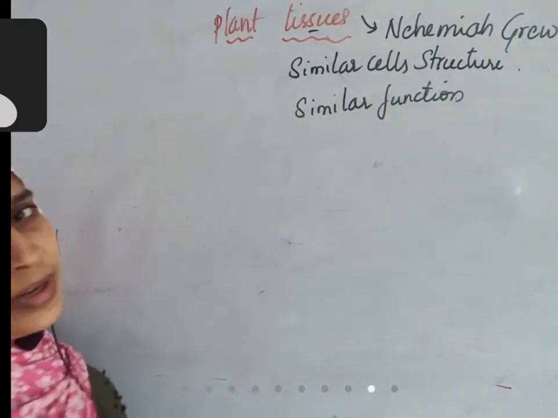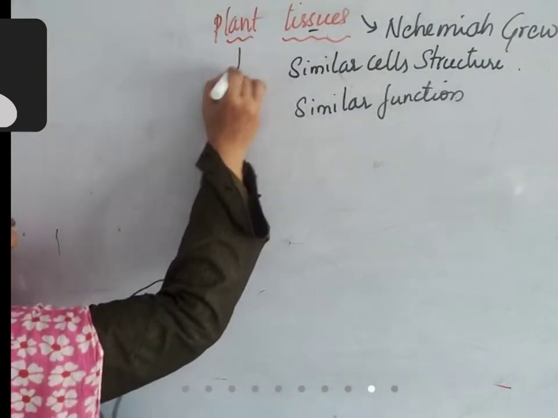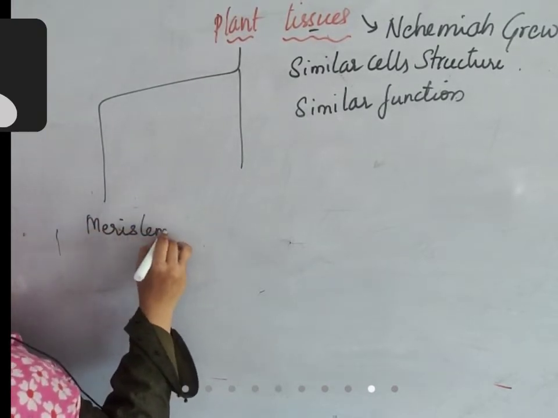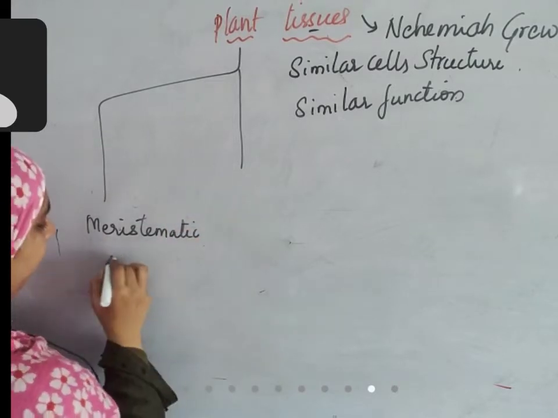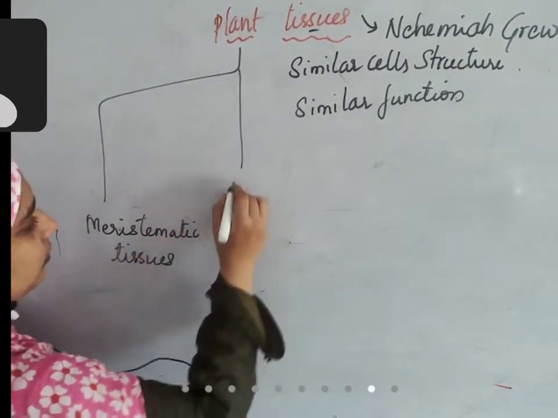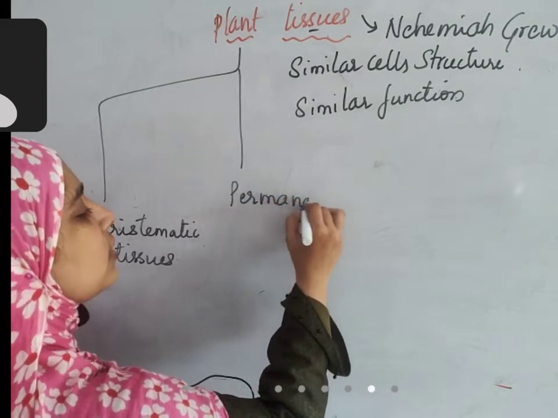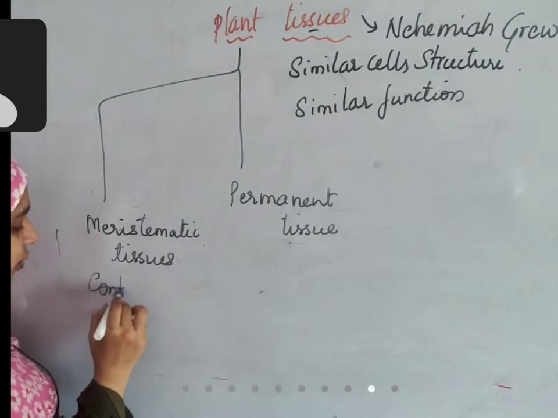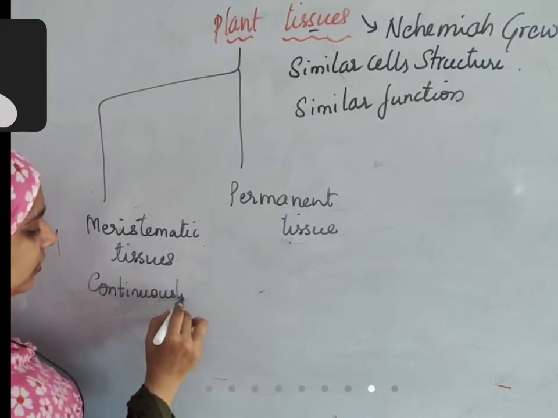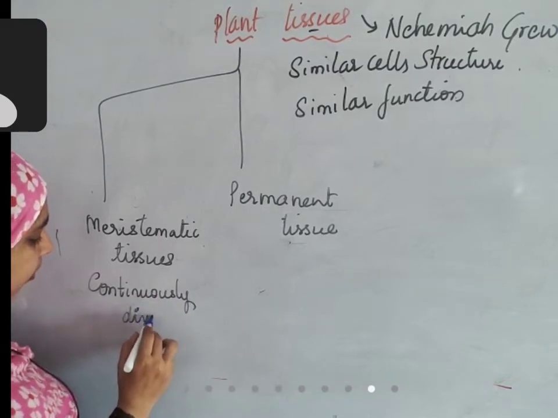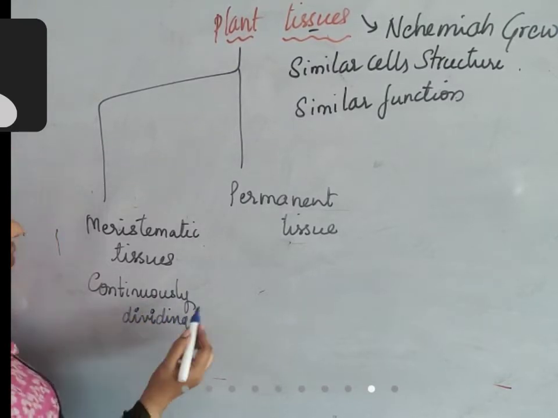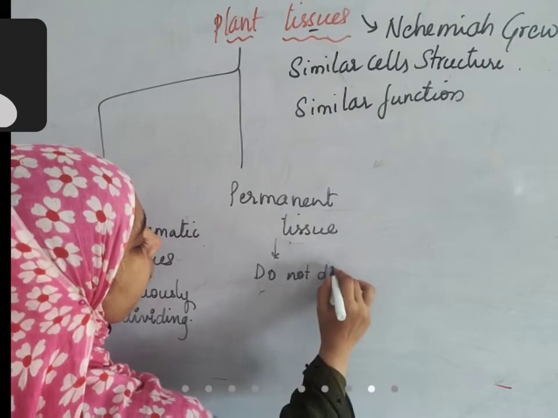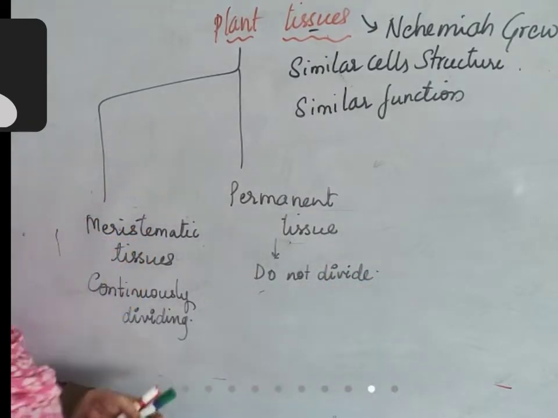Okay, plant tissues. How many different types of plant tissues are there? Plant tissues are divided into two types. First one is meristematic tissue. Second one is permanent tissues. Meristematic tissues are those tissues which divide continuously. So they are continuously dividing tissues. Whereas permanent tissues, they do not divide. They do not divide at all.